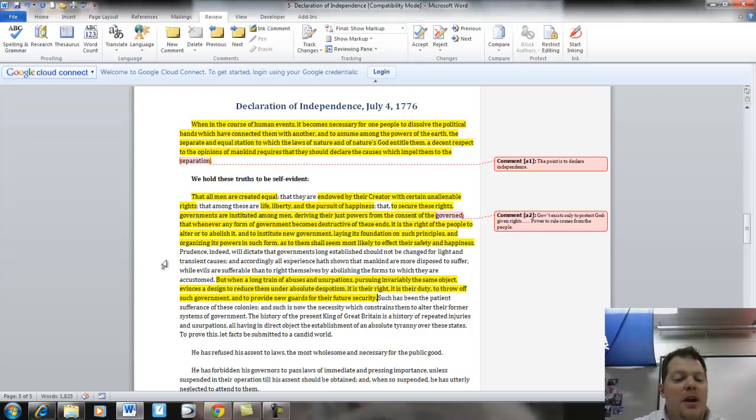Such has been the patient sufferance of these colonies, and such is now the necessity which constrains them to alter their former systems of government. The history of the present King of Great Britain is a history of repeated injuries and usurpations, all having in direct object the establishment of absolute tyranny over these states. To prove this, let the facts be submitted to a candid world.